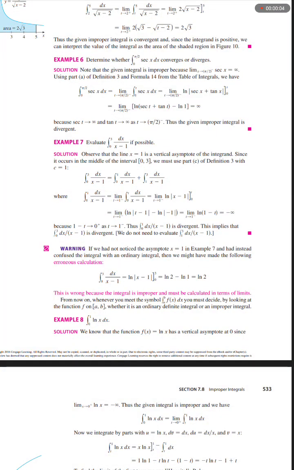Example 6: determine whether the integral from 0 to pi over 2 of secant x dx converges or diverges.